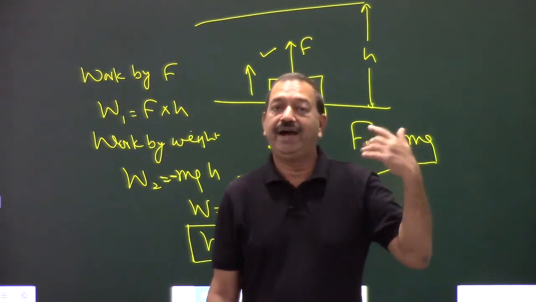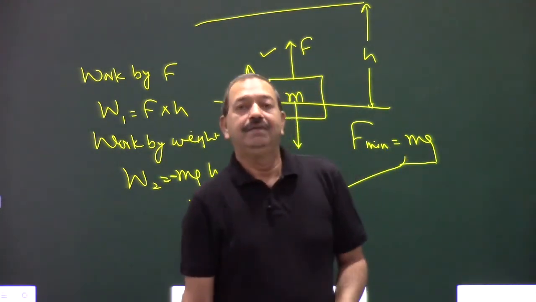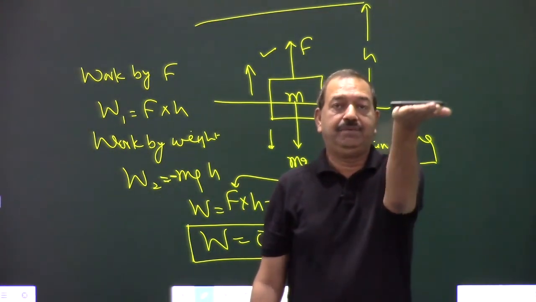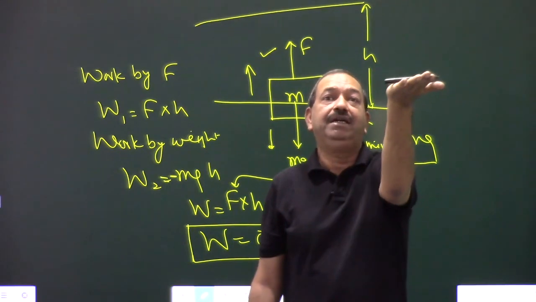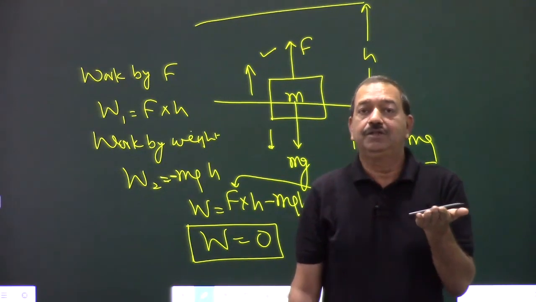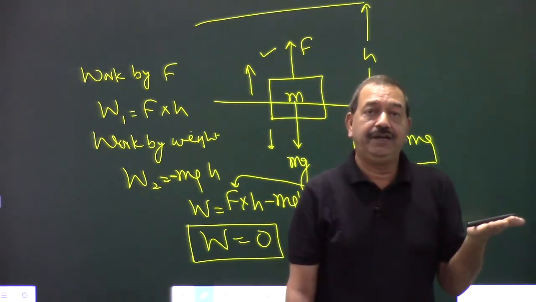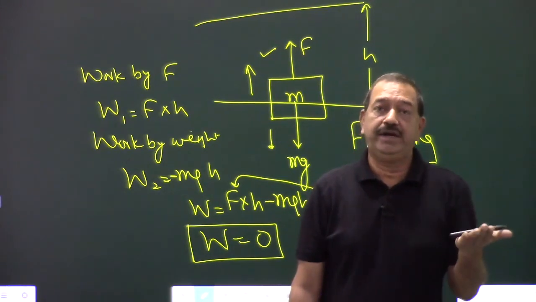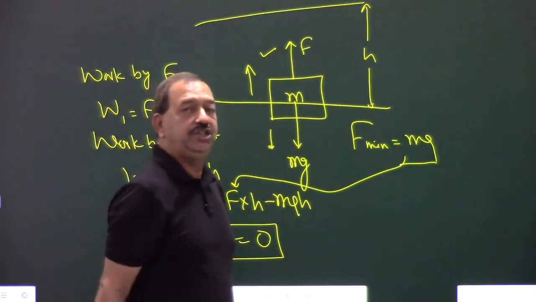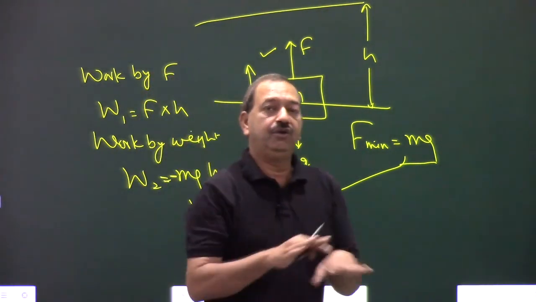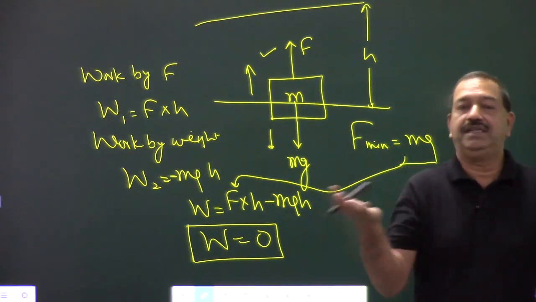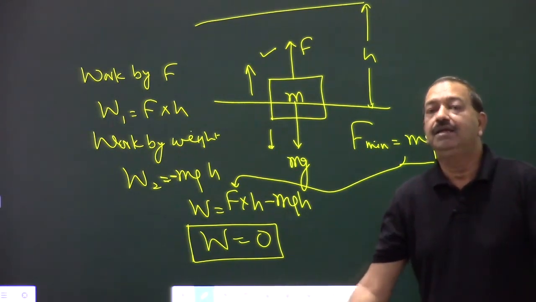Now the question is, why is work done 0 in this case? Look at this. This is an object on my hand. I raise it up, but it did not get any velocity. Because it did not get any velocity, the work is not done at all on the system, because the net force on the system is 0, right? If there is no acceleration, the object will not get velocity, तो velocity change नहीं होगा, तो work भी नहीं होगा.